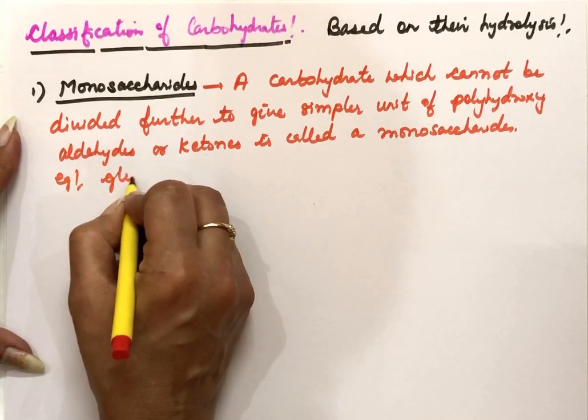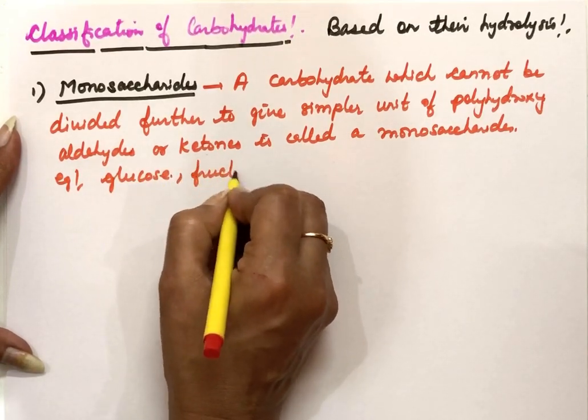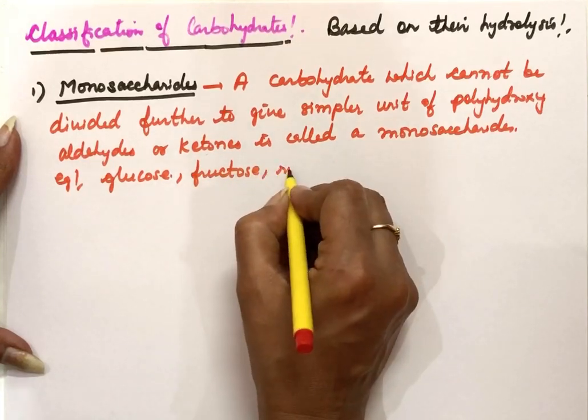Even ribose comes under monosaccharides because they are not hydrolyzed further.